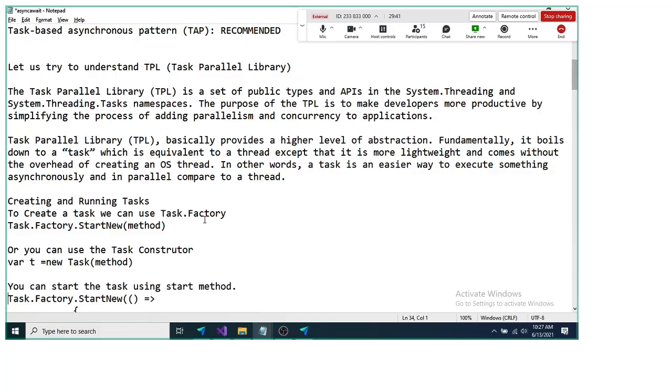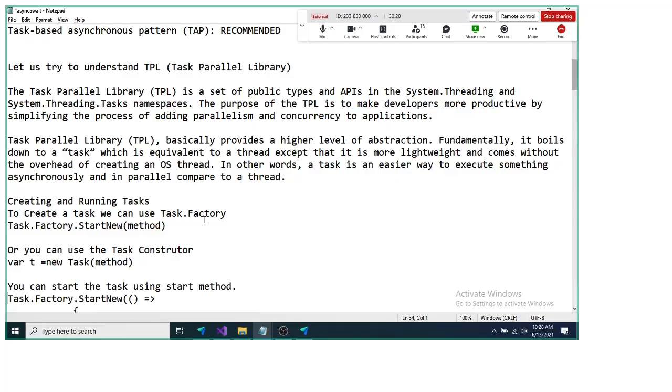Now before TPL, if you wanted to execute some code parallelly or concurrently, we used multi-threading. And multi-threading is quite difficult to understand and implement, it has a lot of stuff, so we'll not go into that detail. But we can say TPL fundamentally boils down to a task, and indirectly TPL is to make the developer more productive by simplifying the process of adding parallelism and concurrency.